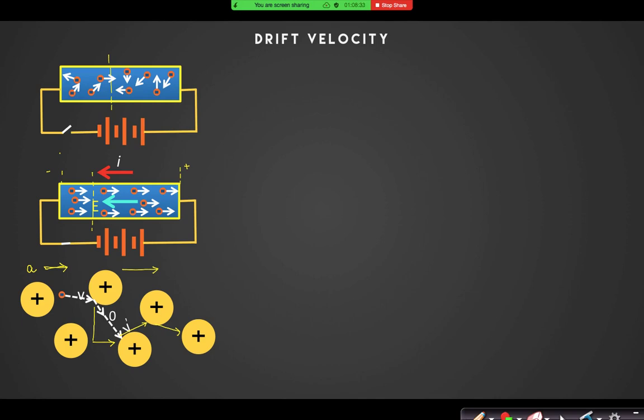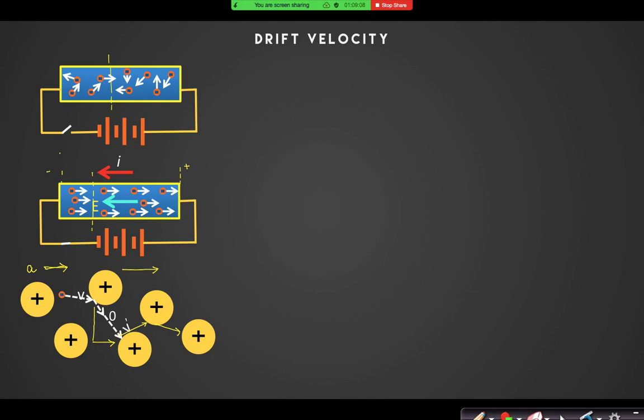And what is the magnitude of this average velocity? Although electrons are accelerating and the mass of the electron is very negligible, so acceleration is huge, because of these random collisions the velocity of the electrons you will find to be very small, right? It is about 10 power minus 4 to 5 centimeter per second, right? So with that very small velocity, the electrons are actually drifting opposite to the electric field.